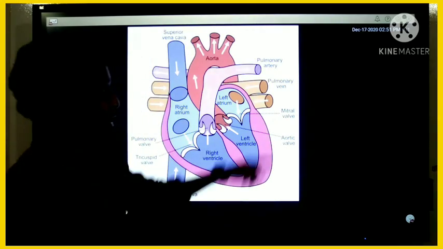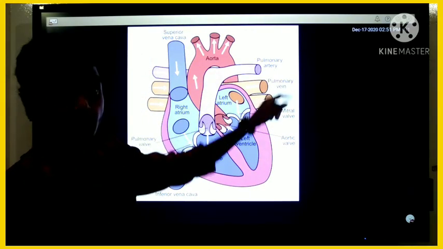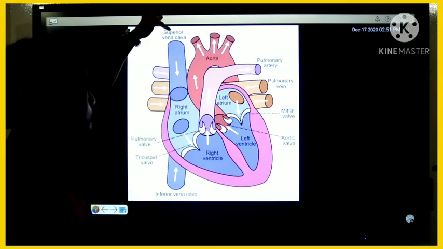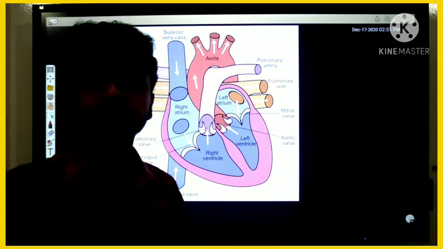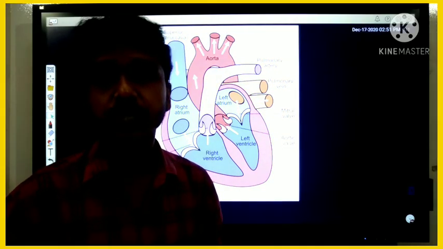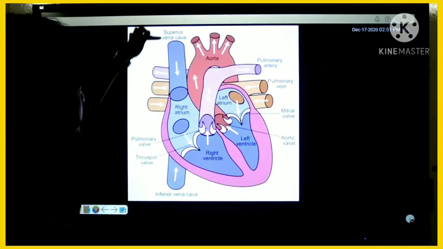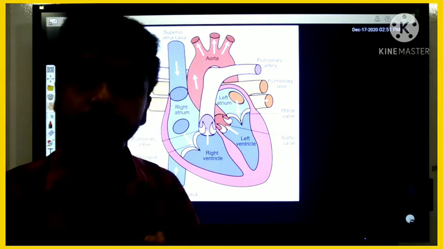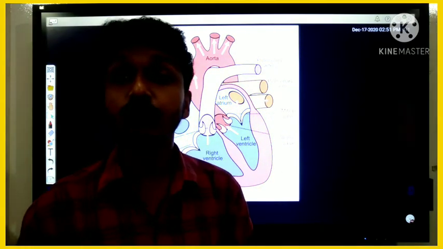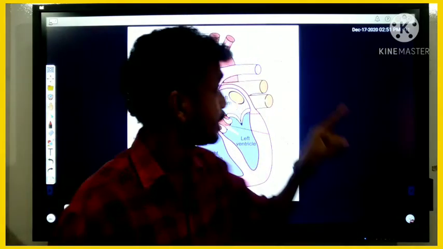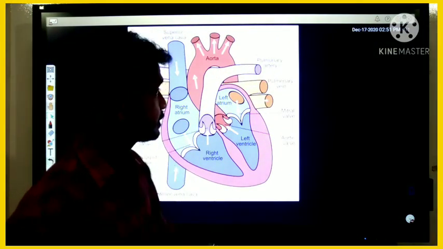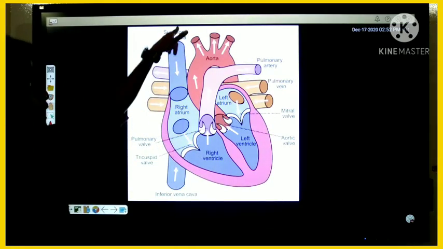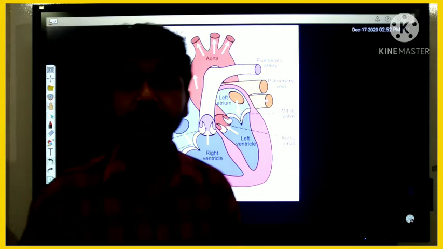Next, here you can see pulmonary vein, and superior vena cava and inferior vena cava. Superior vena cava and inferior vena cava both are mentioned as vena cava. Vena cava and pulmonary vein are the veins associated with the heart. So arteries are aorta and pulmonary artery. Veins are pulmonary vein and vena cava.